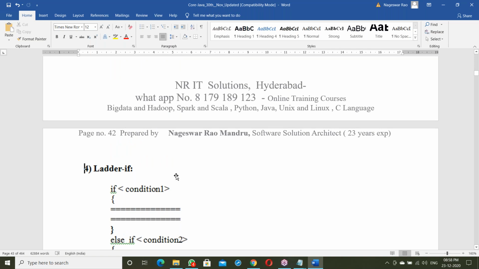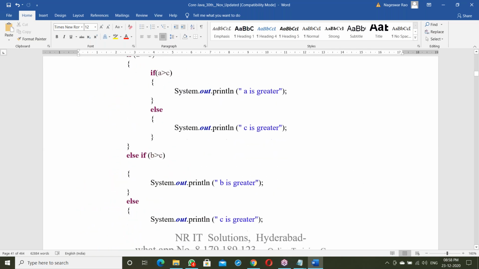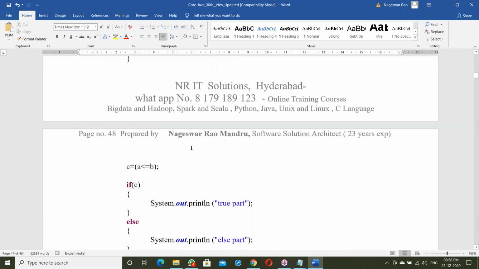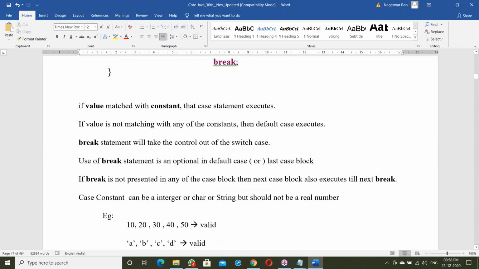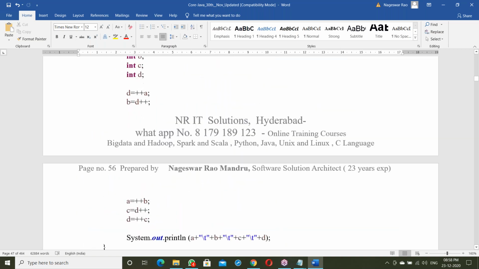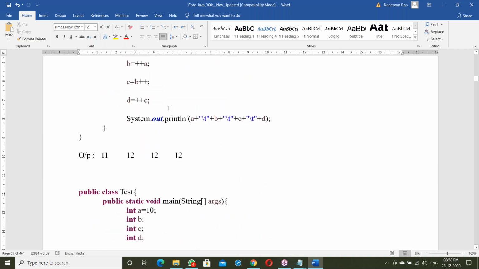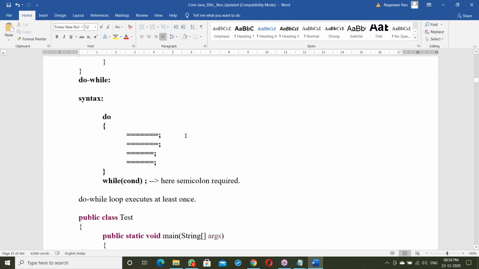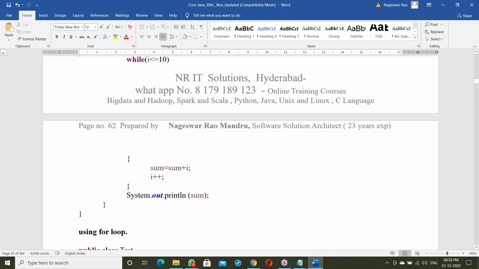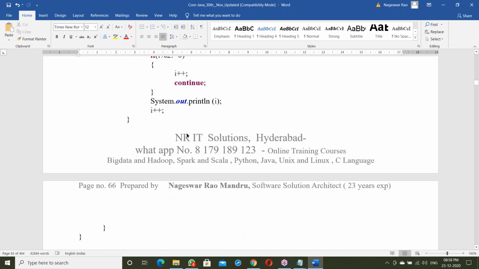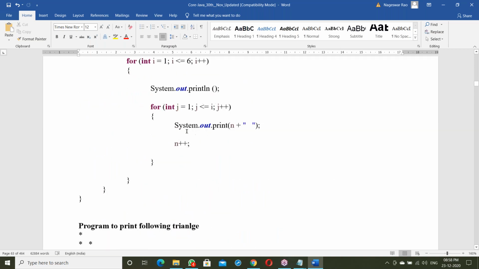In this document, every topic has interview questions. You can see if statements with different examples, and increment and decrement operators with various examples. On every topic, interview questions are highlighted. This is the most useful document for you.